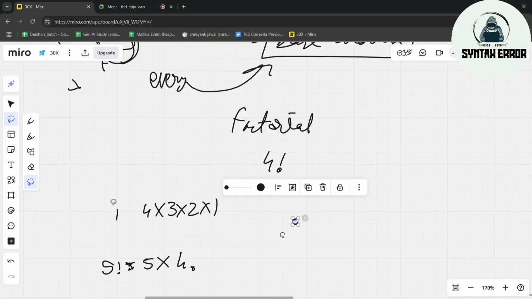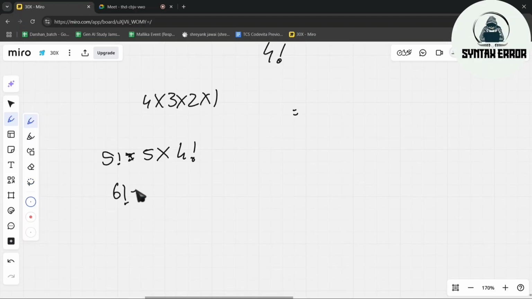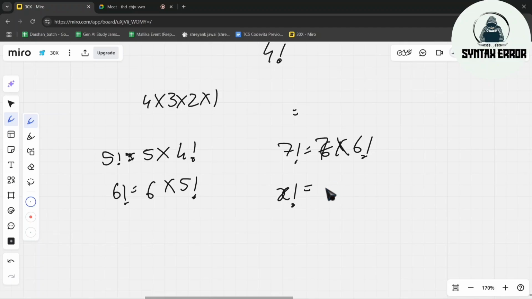So basically, if you want to write 6 factorial, we write the number 6 and 5 factorial. Again, if you want 7 factorial, we will write 7 into 6 factorial. So basically, if we need x factorial, we will write x into (x minus 1) factorial.